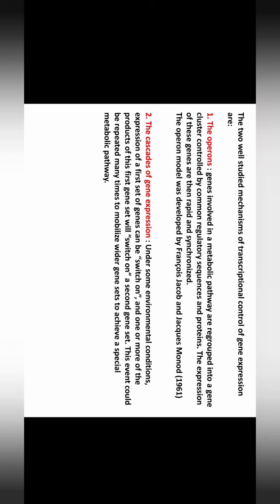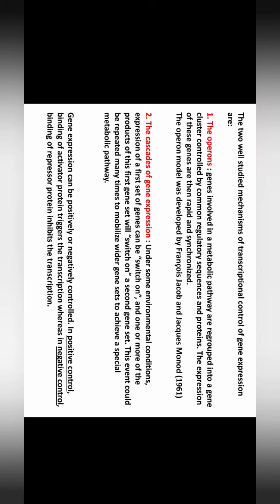The other mechanism is the cascade of gene expression. What is that? This is the model where under some environmental conditions, expression of a first set of genes can be switched on, and one or more of the products of this first gene set will switch on a second one, and this event could be repeated many times to mobilize wider gene sets to achieve a special metabolic pathway. So those are the two types of transcriptional level control of gene expression: one is the Operon level and another one is the cascade of gene expression.